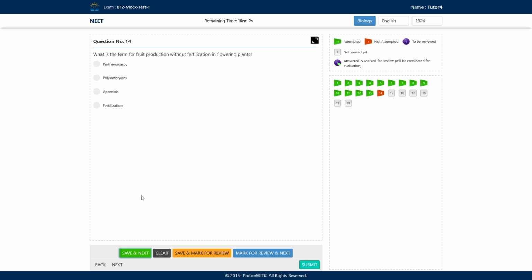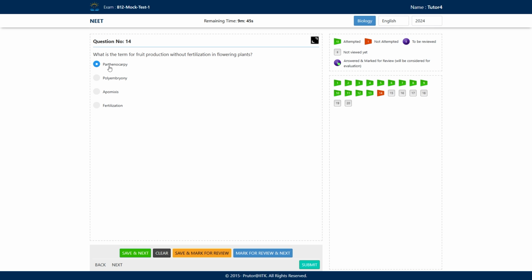Okay, polyembryony. Polyembryony is presence of more than one embryo. So sometimes the embryo can develop from nucellus also. This is usually seen in citrus fruits. Then apomixis, this is a form of asexual reproduction. Here the seeds are formed without fertilization.